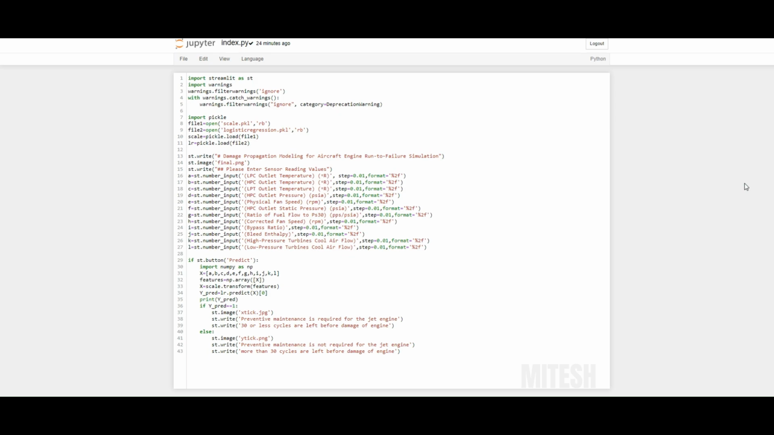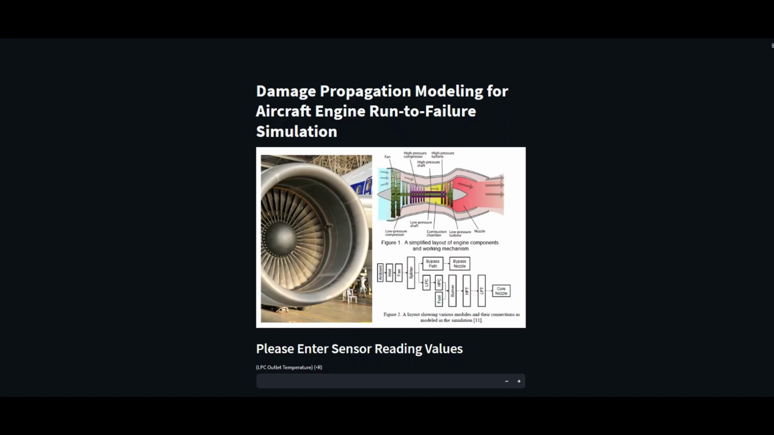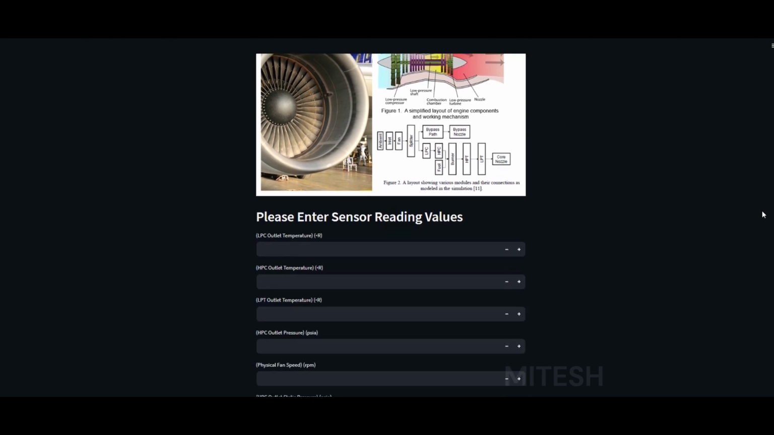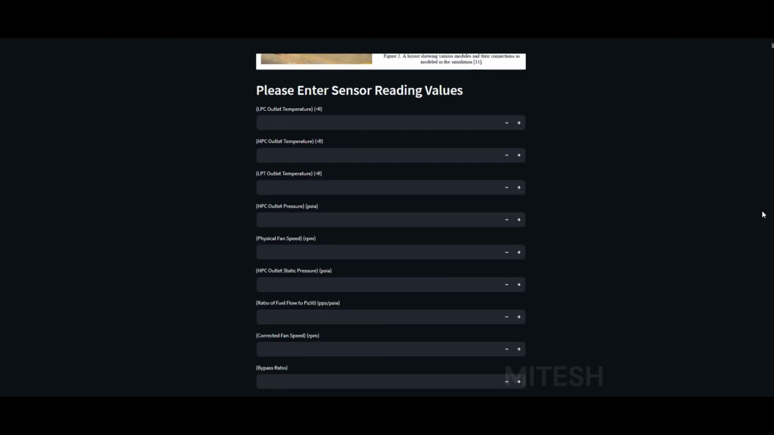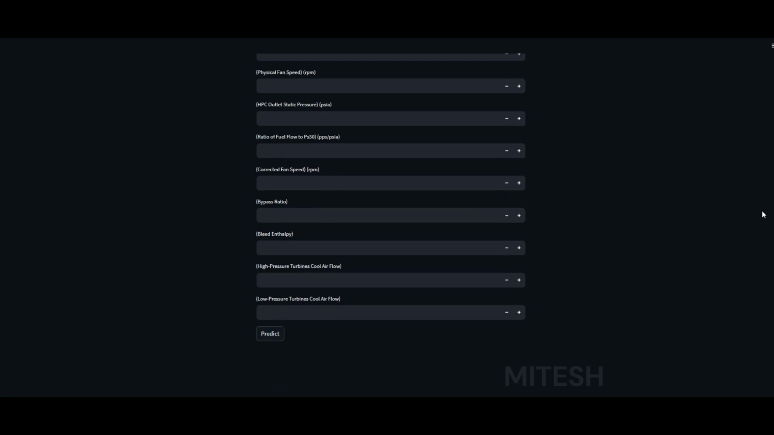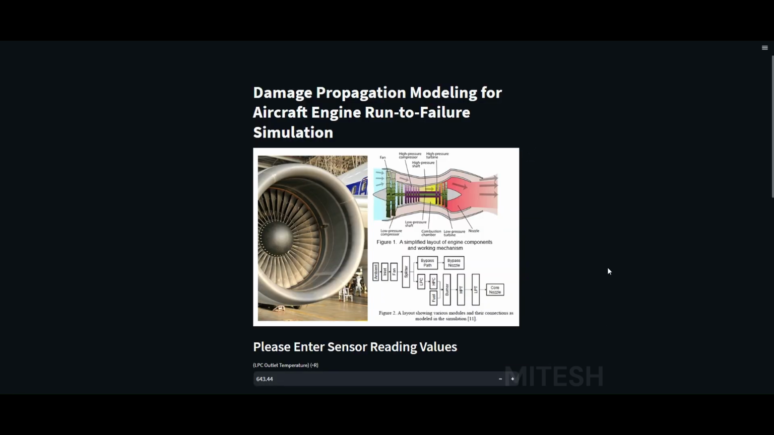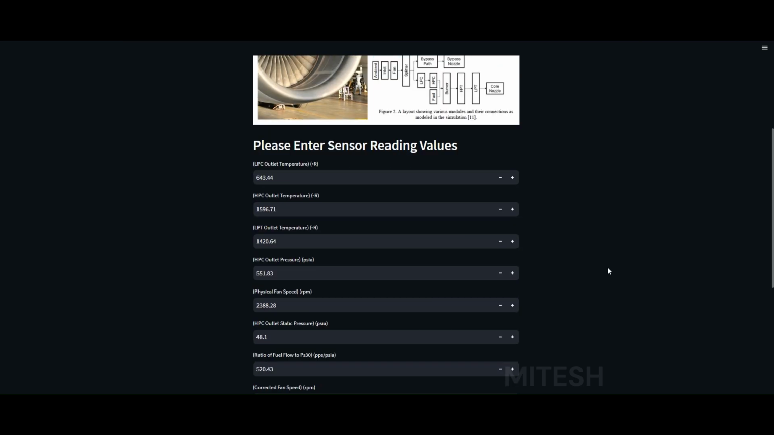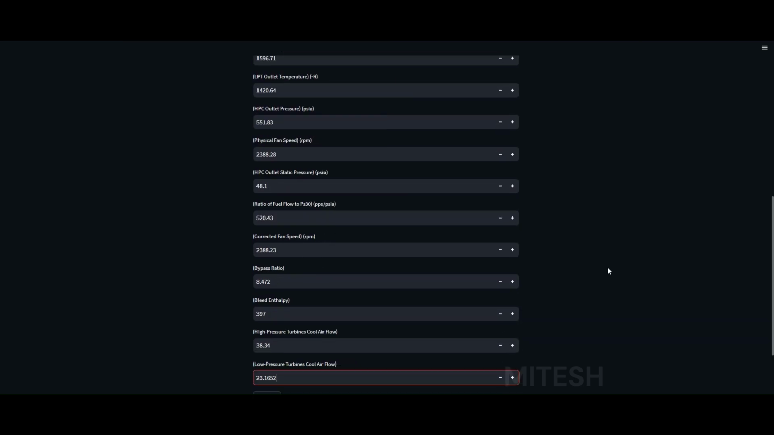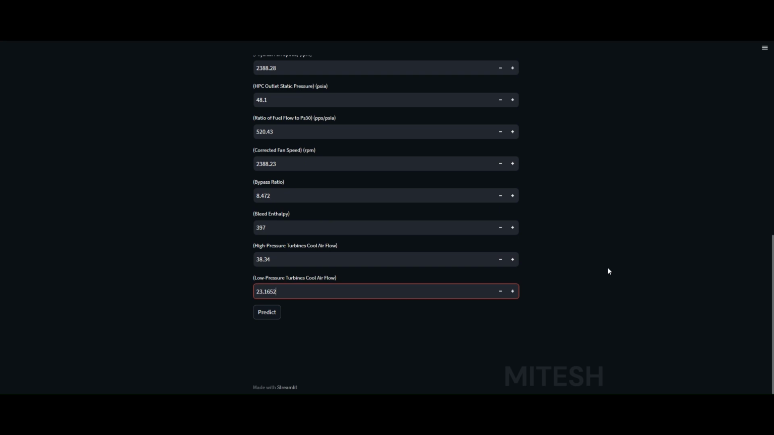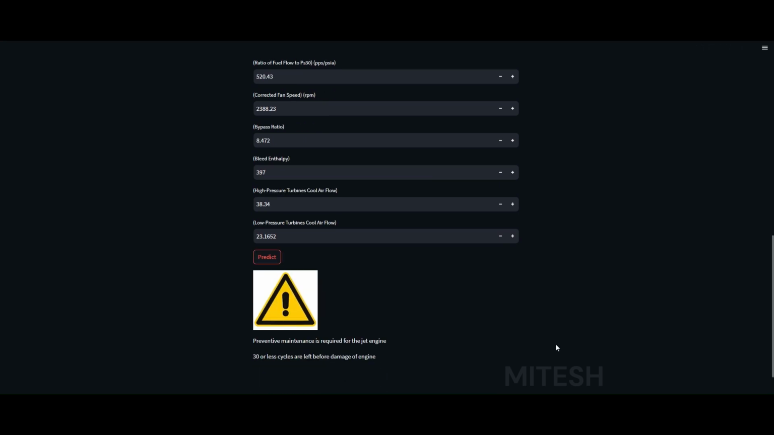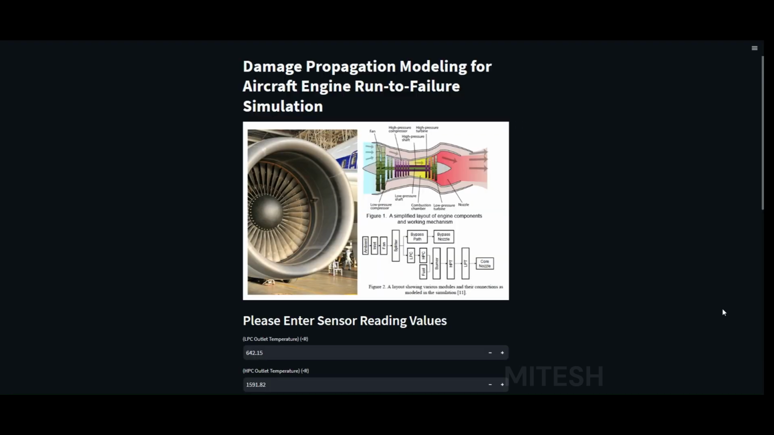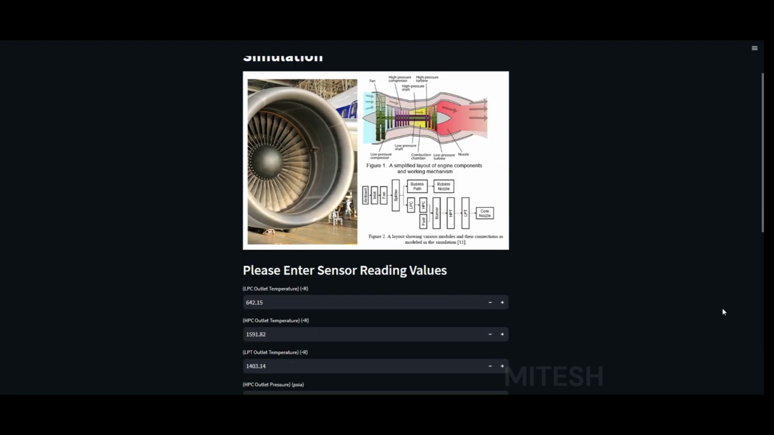Using Streamlit to build an application for predicting safety of jet engine. Setting input boxes for entry of sensor values. Predicting safety with sensor values of damaged engine. Predicting safety with sensor values of healthy engine.